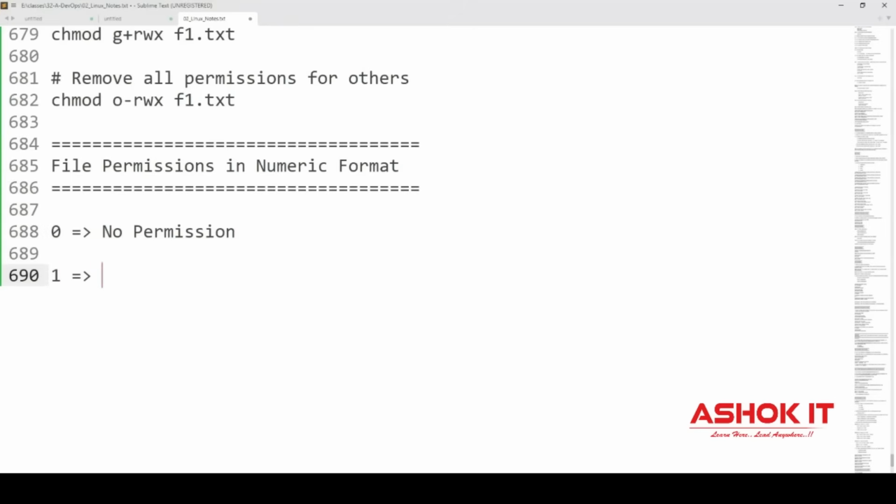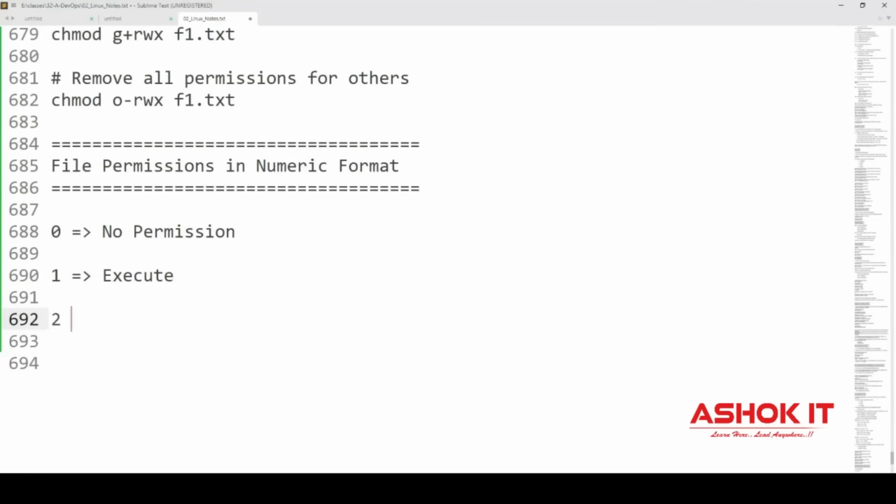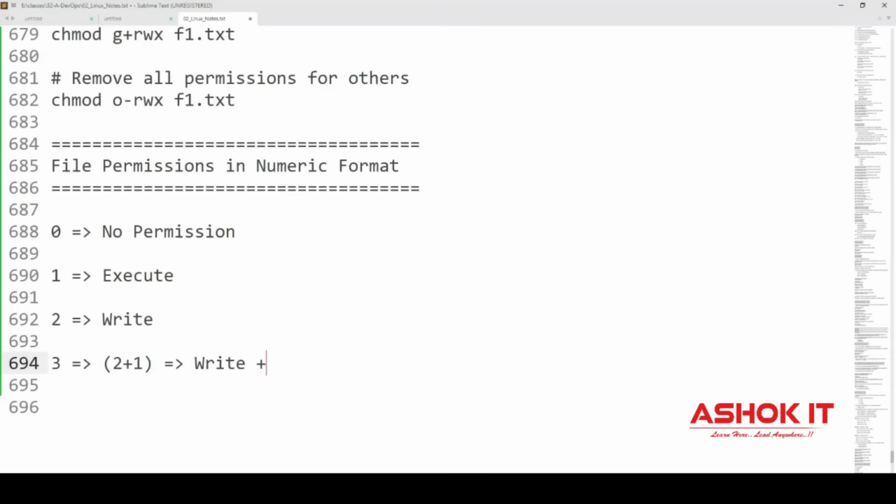1 represents execute permission. Execute, x. Instead of x, you can use 1 also. x means execute. Here in the numeric, 1 means execute. Now, w means write. Here 2 means write. 0 means no permission, 1 means execute permission, 2 means write permission. When I say 3, 3 means it is 2 plus 1. 2 permission plus 1 permission. What is the meaning of that? That is write plus execute. So digit 3 represents write plus execute permission.